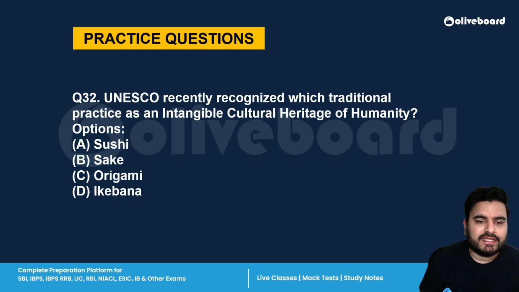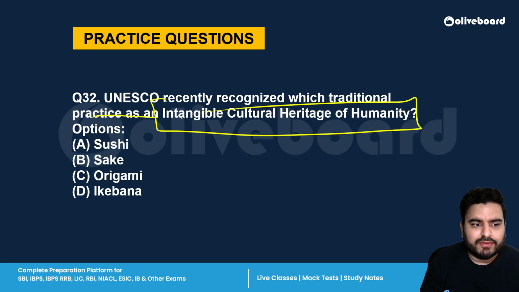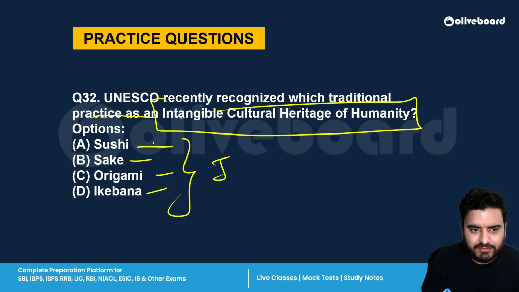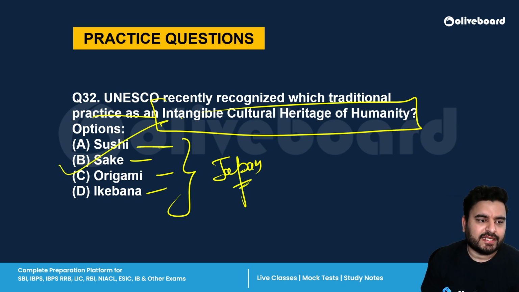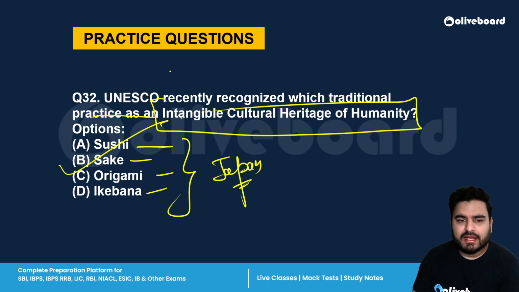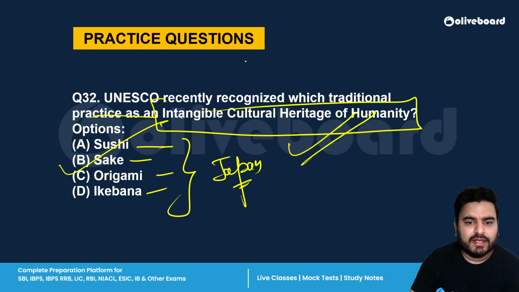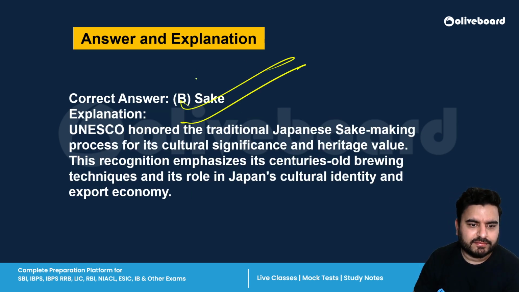Next is, UNESCO recently recognized which traditional practice as an intangible cultural heritage of humanity? Sushi, sake, origami and ikebana. One thing is common in these options. All these are from Japan. Correct answer is B, sake. Okay. So Japanese sake is basically an alcohol making process. It is a centuries old process. They have received the UNESCO Intangible Cultural Heritage of Humanity status. B is the correct answer.